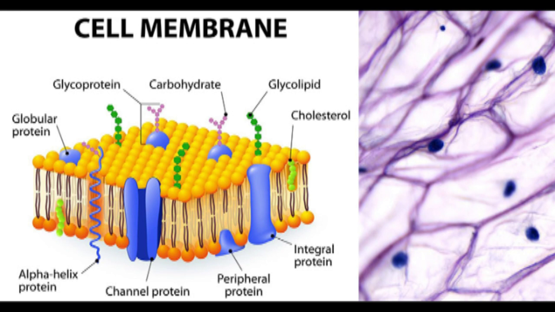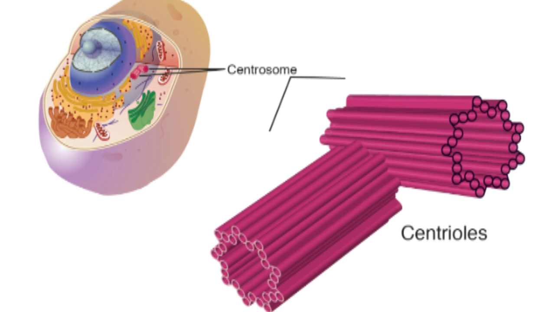Cell membrane is a thin, flexible, living and semi-permeable membrane. It protects the cytoplasm and gives mechanical support to the animal cell. Centrioles are the small hollow cylinders which help in the movement of chromatids during cell division.